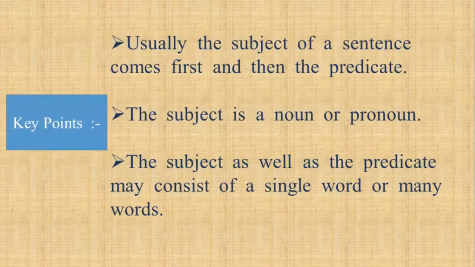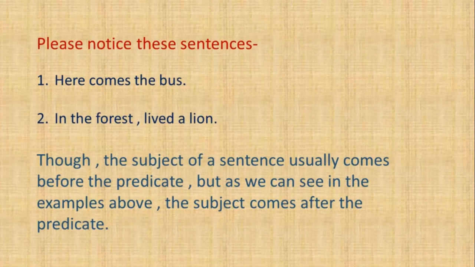Repeat these key points after me. Usually, the subject of a sentence comes first and then the predicate. The subject is a noun or pronoun. The subject as well as predicate may consist of a single or many words. Notice these sentences and speak after me. Here comes the bus. In the forest lived a lion.